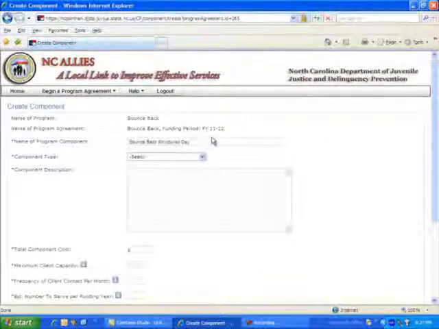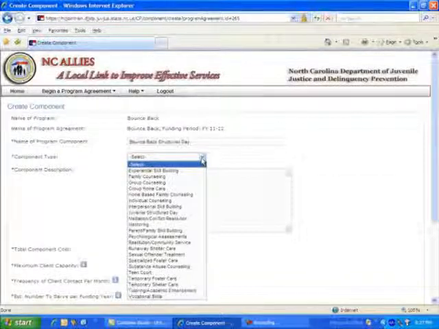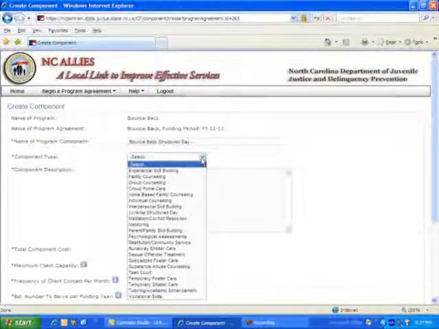We have named our program, and now we wish to identify the program type. Select the program type that best describes your program. Programs are divided into several domains: skill building, restorative justice, residential counseling, assessment, and structured programming. Select the one that best fits your type of program. Information regarding definition of programs can be found on our website under JCPC Policy and Forms.